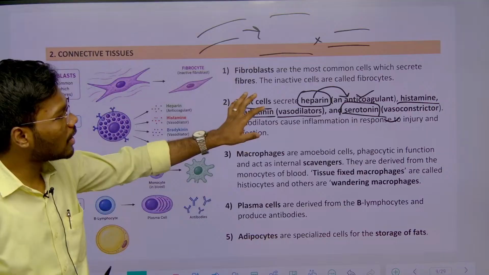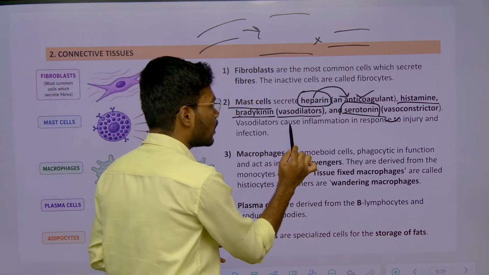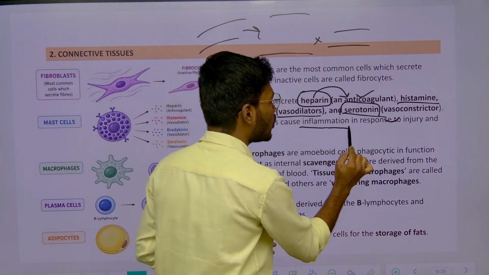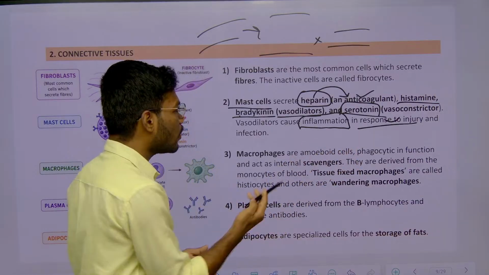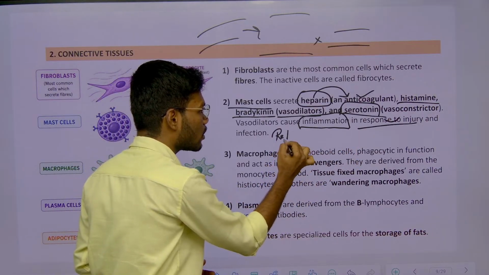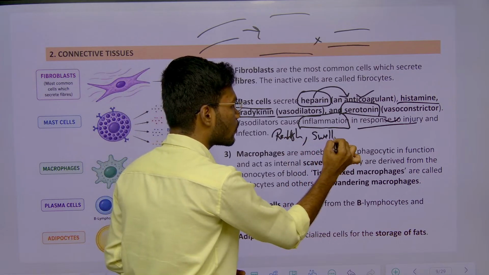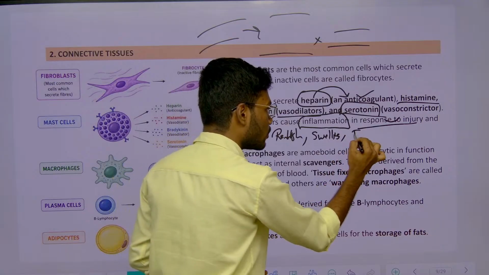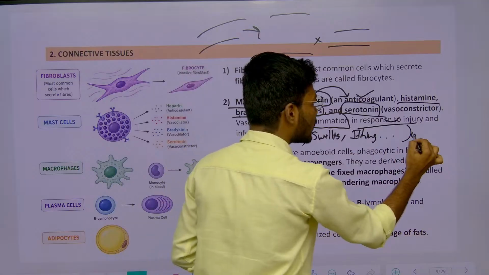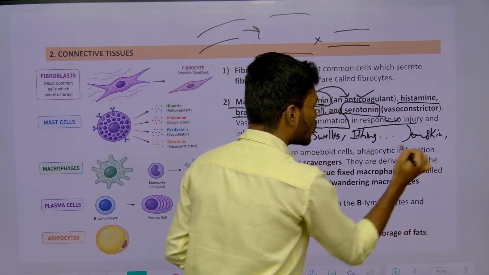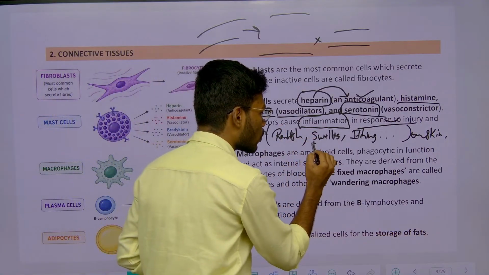So whenever these are released, what happens? Whenever there is inflammation in response to an injury. So what is inflammation? Inflammation is nothing but reddishness, swelling, or itching. Whenever you find these kinds of properties on the skin, those are called inflammation. Here I mentioned one thing which is called swelling.